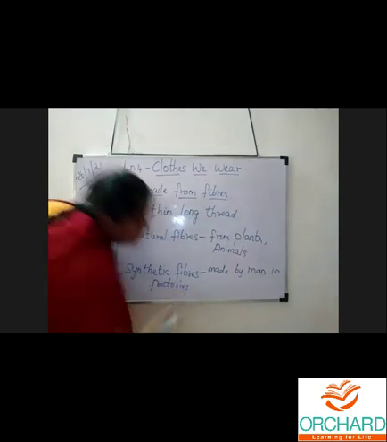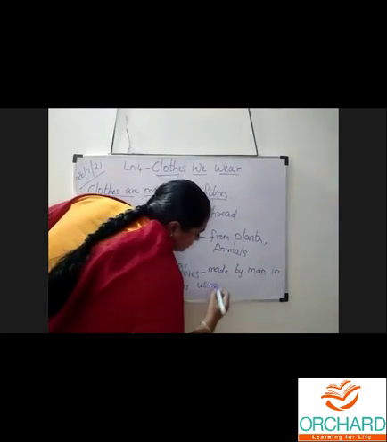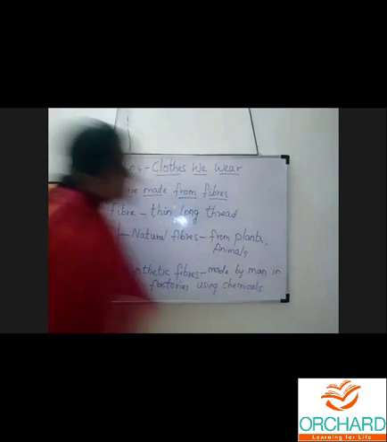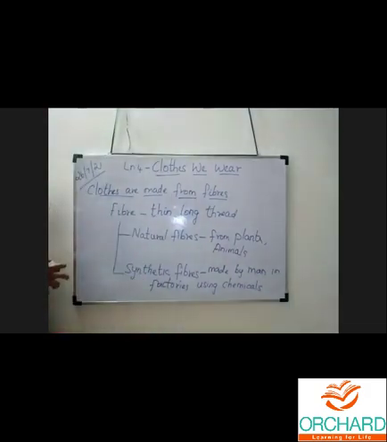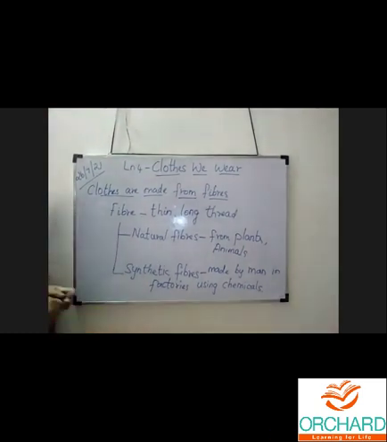In factories, what things are they using? Using chemicals. So many factories and industries are there to prepare lots of different kinds of dresses.